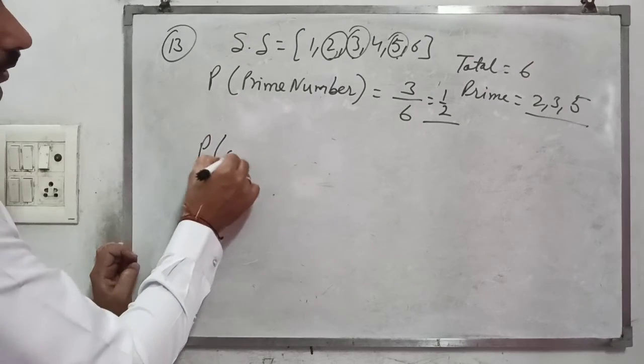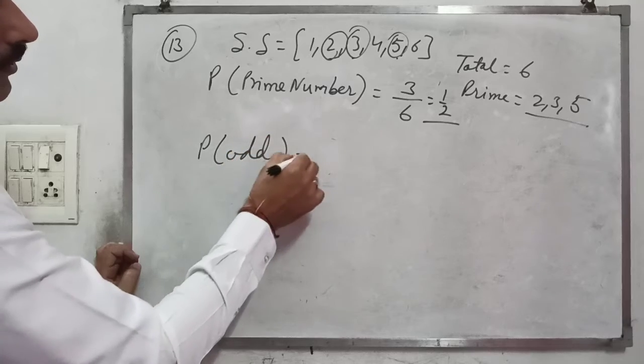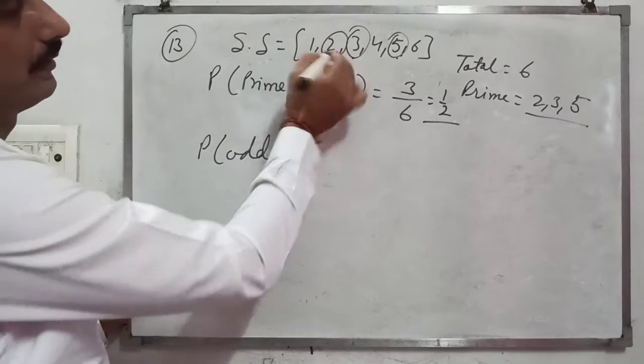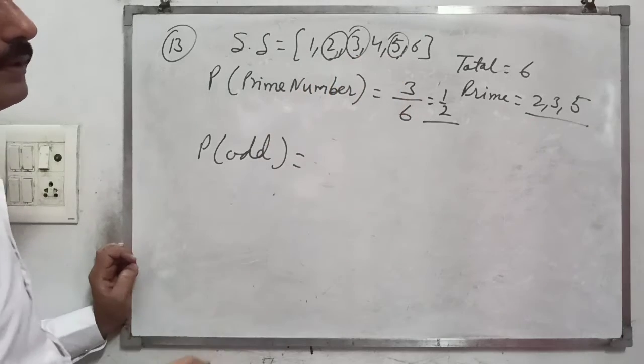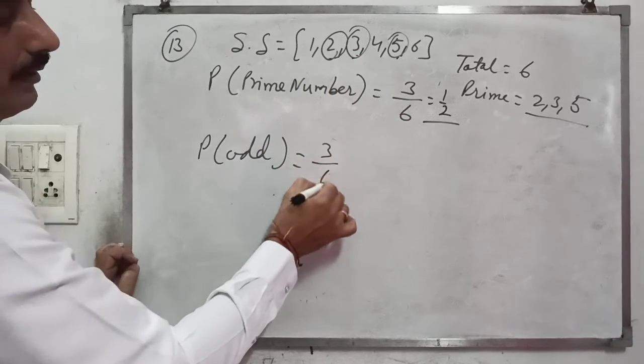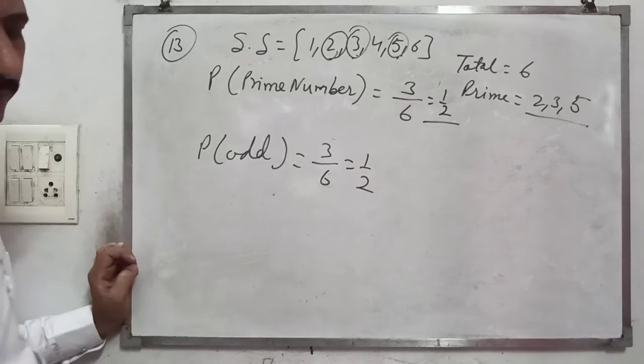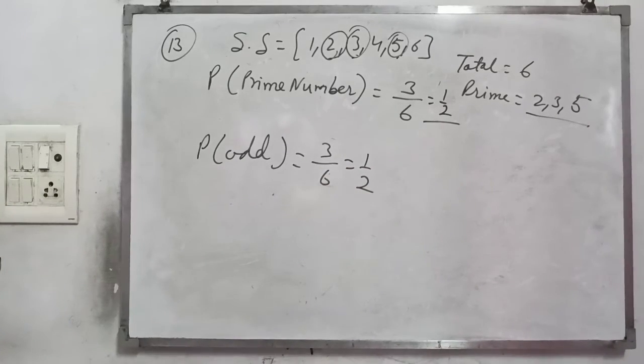Similarly, the odd numbers are 1, 3, 5. So that is also 3 times, 3 upon 6, and you get 1 upon 2, right?